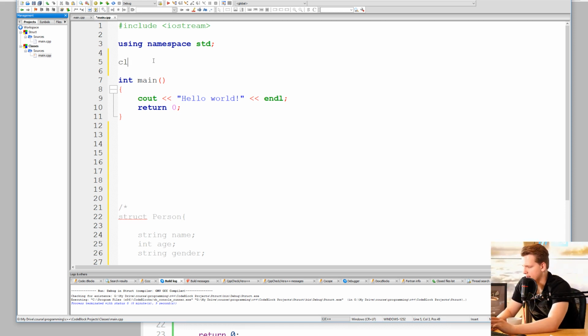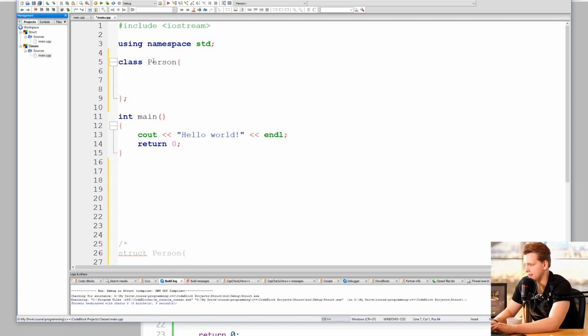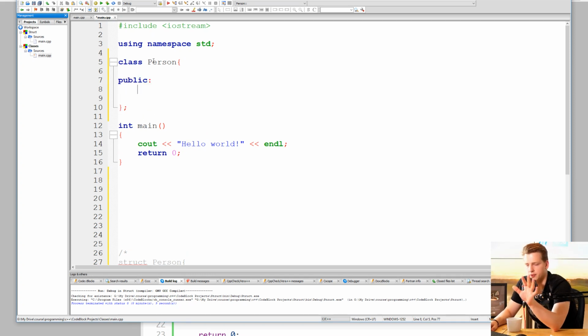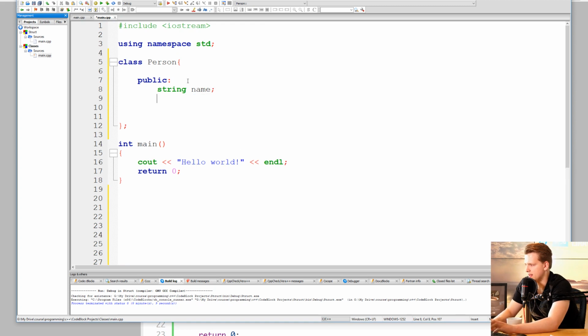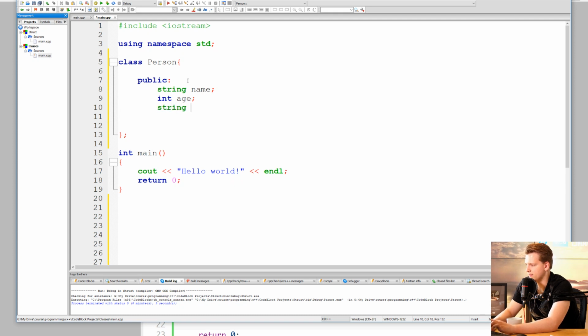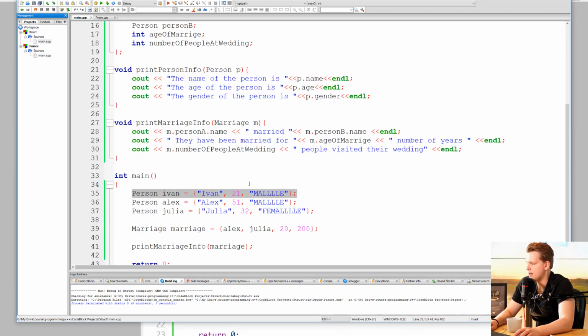So guys, now let's create a class that achieves the same functionality but in a better way. So let's create a class called person like this, and now we will use a new keyword called public, but let's just ignore it for now. Let's just write public and ignore it for now. And what you actually can do is that you can indent like this and you can write like this. So what kind of public variables do we have? Well, we had the name, we have the age, we have the gender, like this. And you remember that we were able to create a person in this fashion when we had structs.